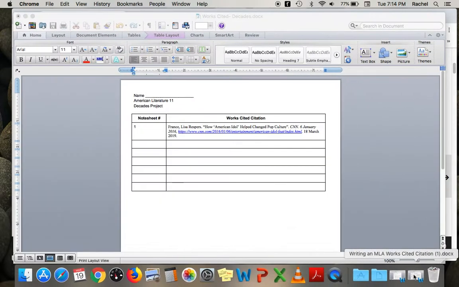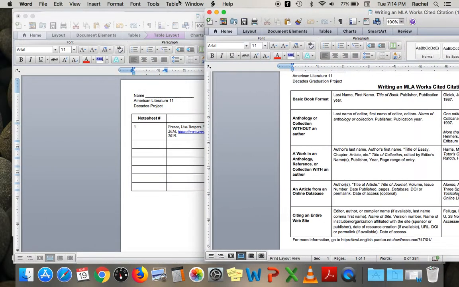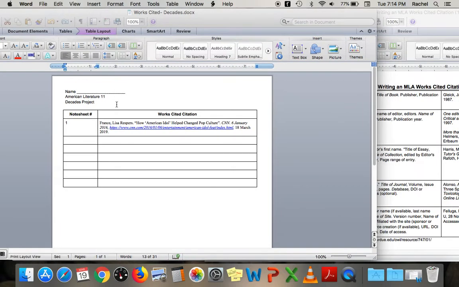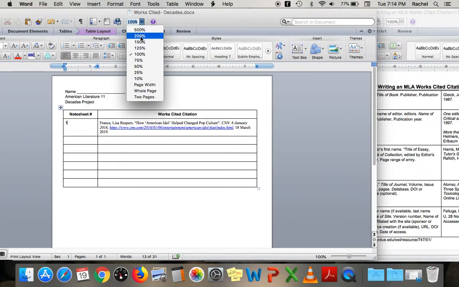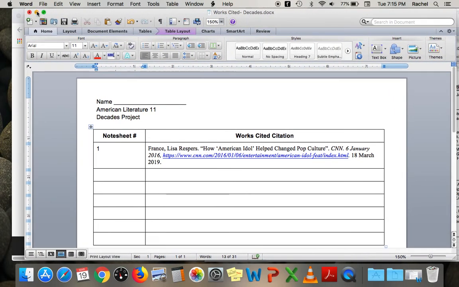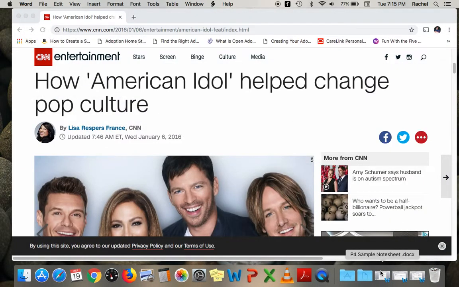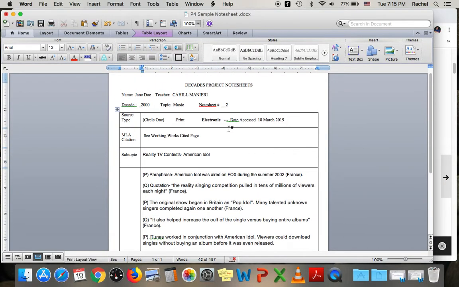So I'm literally just going to follow the format on this, and I'm going to put it into my computer on my works cited citation page. Okay, and because it's a Google Doc, it's going to automatically save it. So once I have this done, I'm just going to minimize it and keep it available. Same thing with this. Now I'm going to move on to my note sheets.